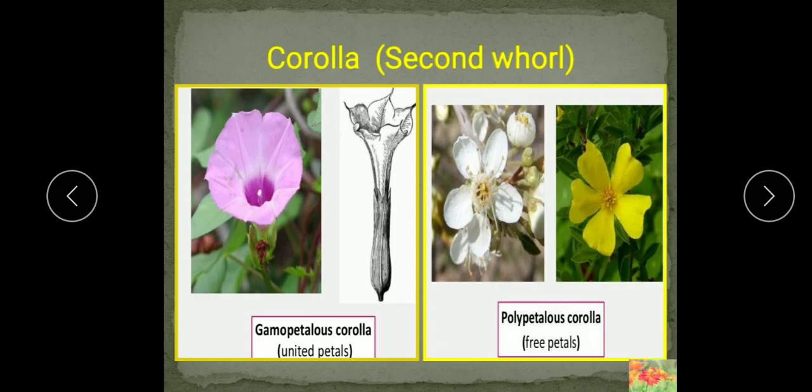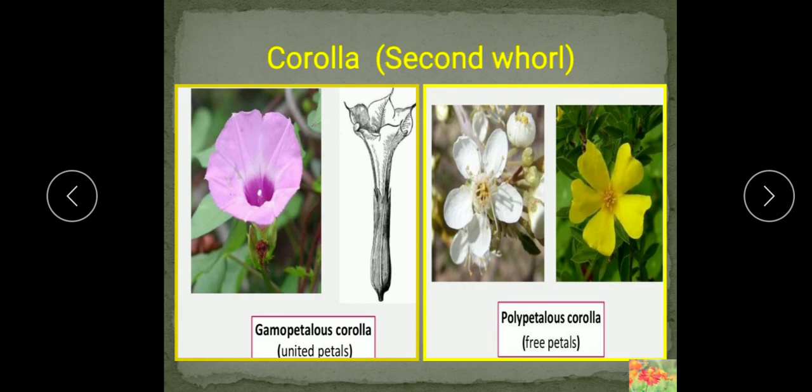Corolla is the second whorl. In corolla also I told you that the corolla is made up of brightly colored leaves, and these brightly colored leaves are known as the petals. So corolla is the most conspicuous part in the flower because it is usually white or brightly colored. Corolla forms the second whorl from outside, inner to the calyx, and this whorl is made up of petals which are much larger than the sepals, because we have seen the sepals are comparatively smaller.